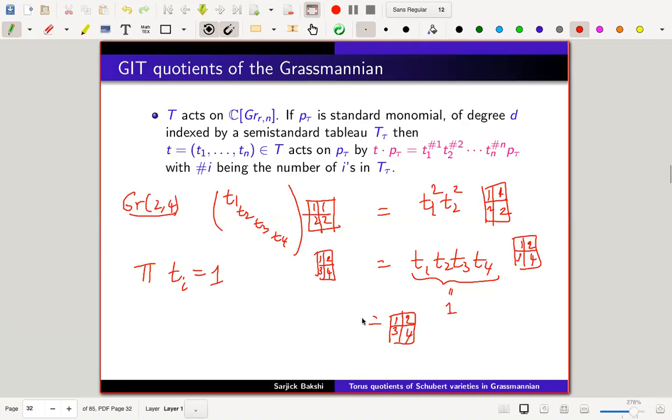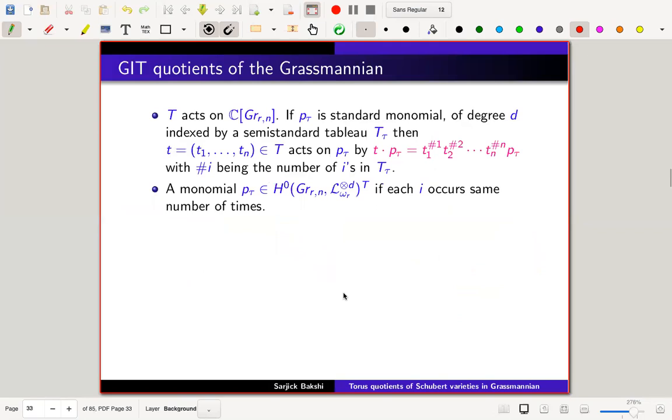So this monomial is indeed T-invariant, a zero weight. This gives us a condition: a monomial is T-invariant if each i occurs the same number of times. This is simply because we are in SL_n: the product of t_i to the power of the number of i's must equal 1, so all the numbers have to occur the same number of times.